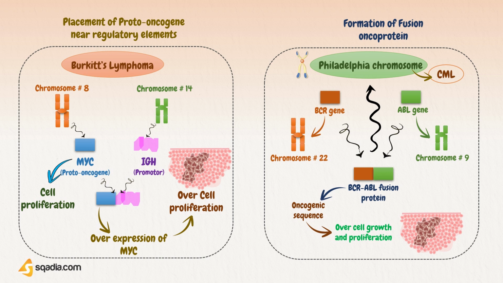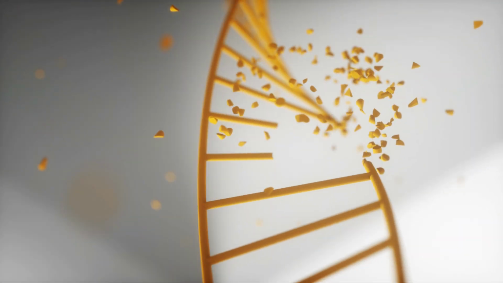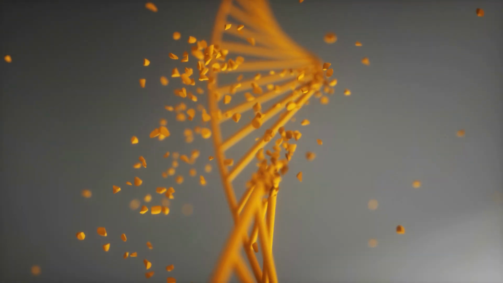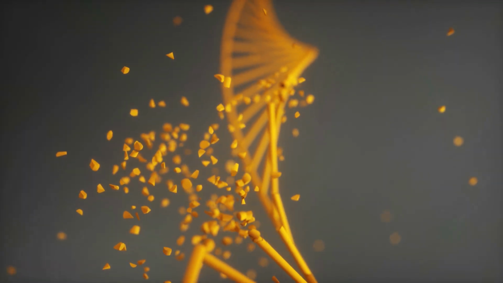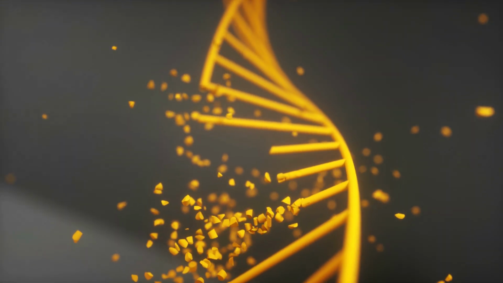Knowledge of this particular breakpoint has led to a successful treatment for CML, because investigators were able to use the sequence information to overexpress and crystallize the BCR-ABL protein, which in turn led to the development of drugs that inhibit this protein's activity. Now hundreds of different translocations have been linked to cancer, and scientists are still working to identify new molecular rearrangements that may occur in cancer, so that effective and efficient treatment can be suggested against this devastating disease.